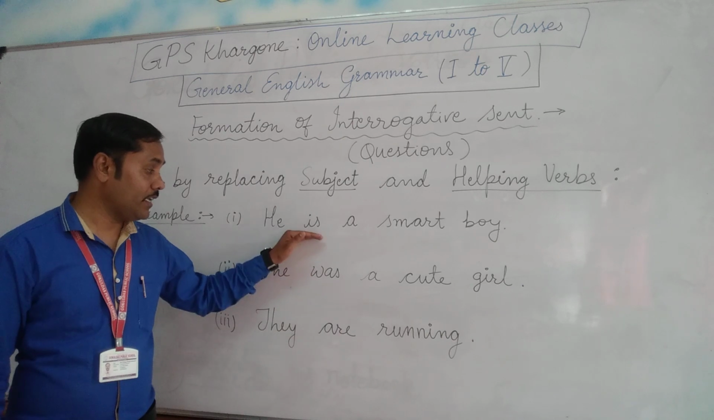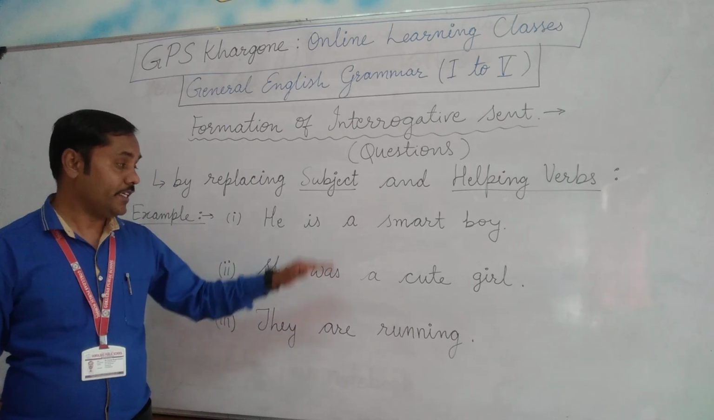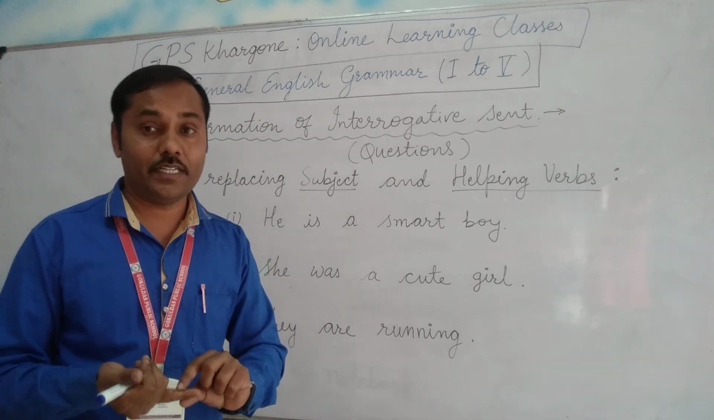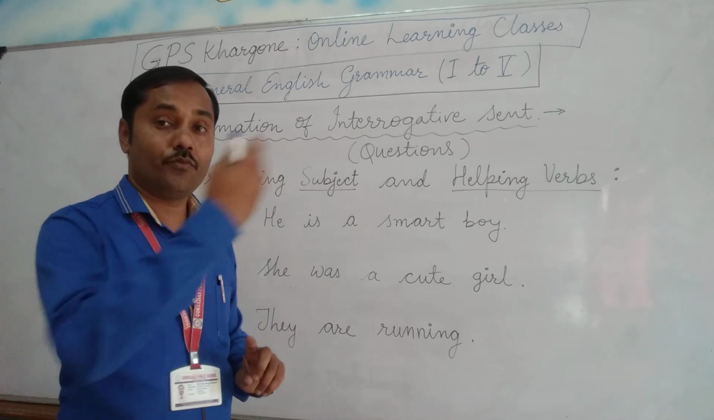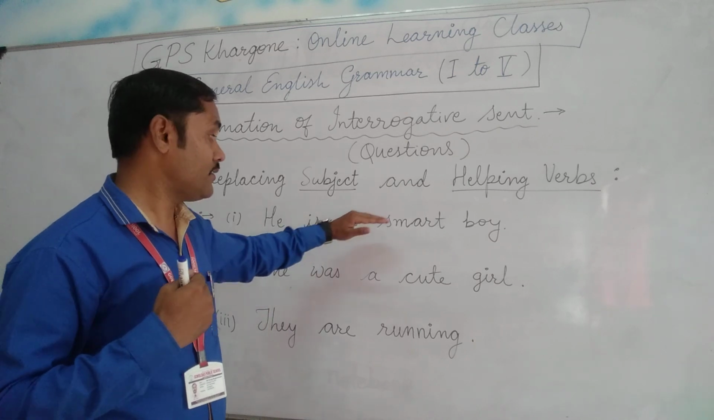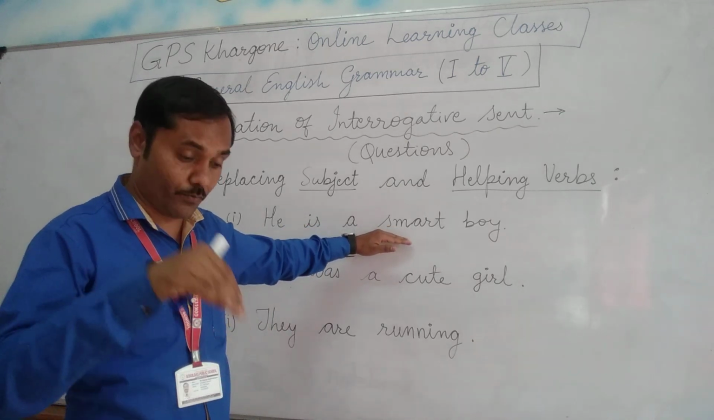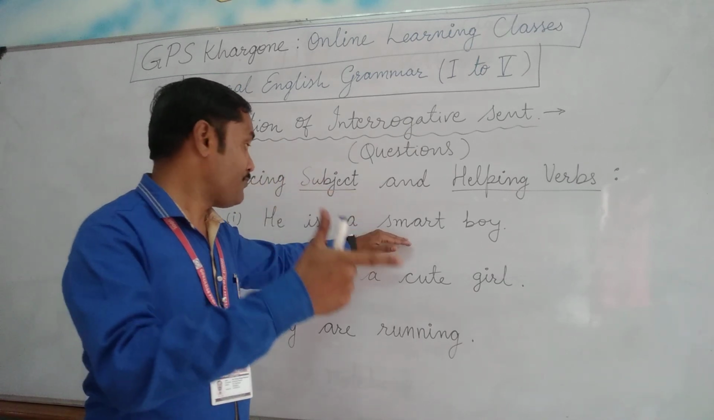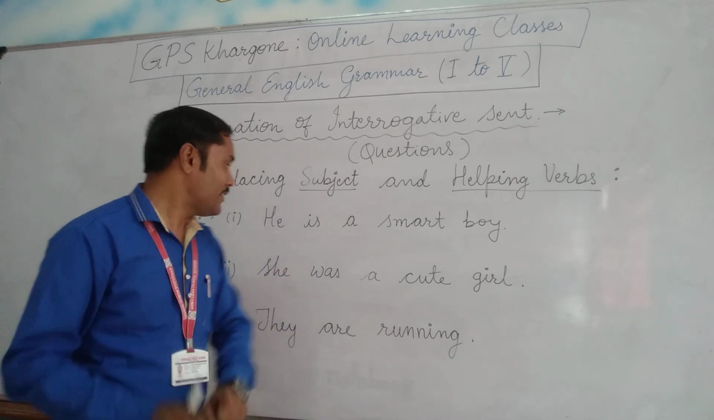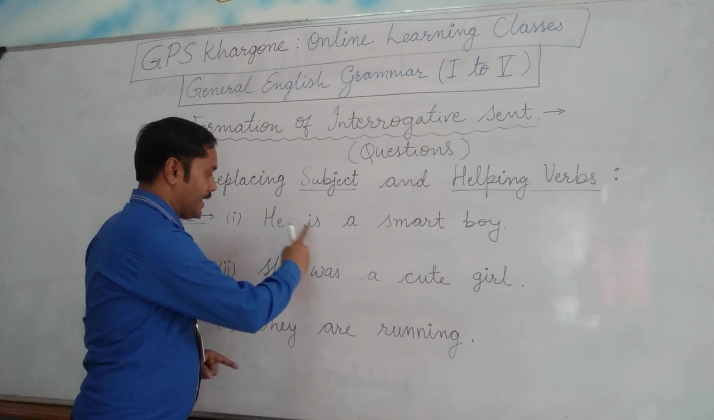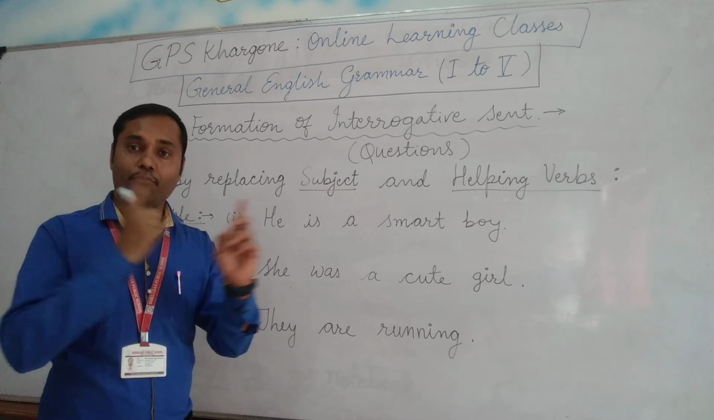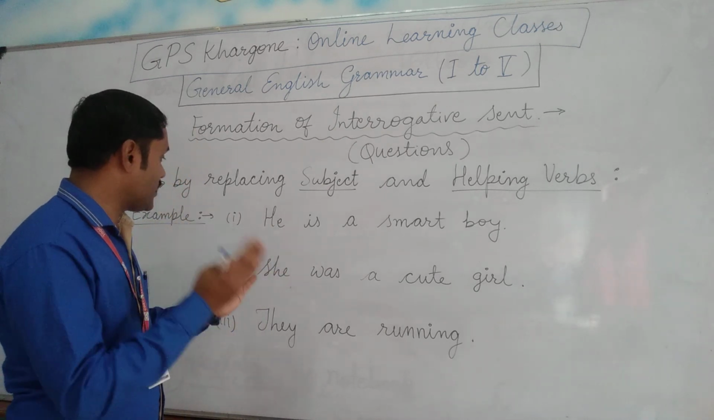Helping verbs help us tell which tense the sentence belongs to, whether it is present, past, or future tense. So these are very, very helpful. They tell us whether the main action, the main verb, is being done in the present, past or future. But in this formation, we need to understand only two things: first is the subject and second is the helping verb, because we need to exchange their positions. We have to replace them on each other's positions.